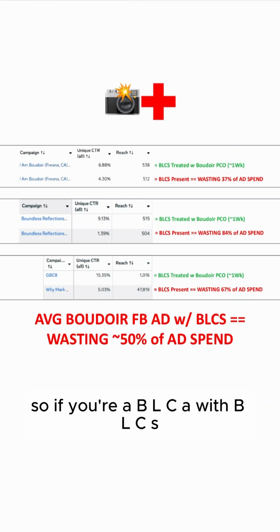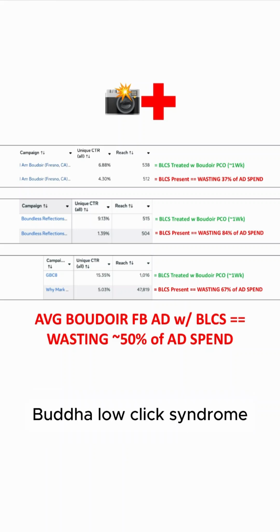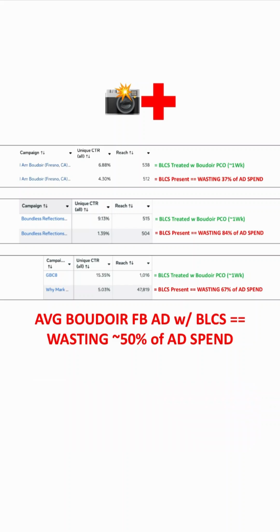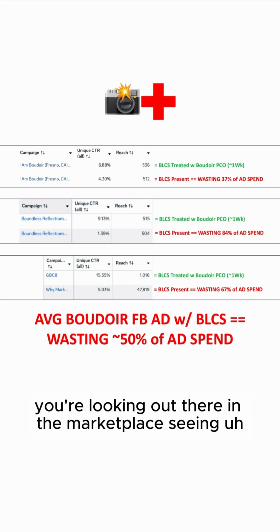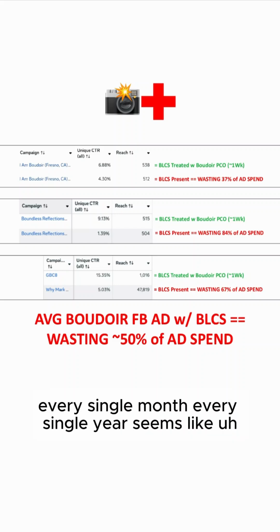So if you're a BLCA with BLCS, if you're a Boudoir low click advertiser with Boudoir low click syndrome, your Boudoir Facebook ads have a unique CTR all under 6%, and you're looking out there in the marketplace, seeing it's getting more saturated every single day, every single week, every single month, every single year.